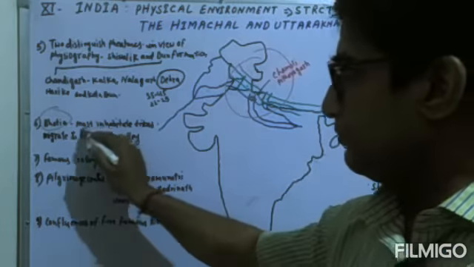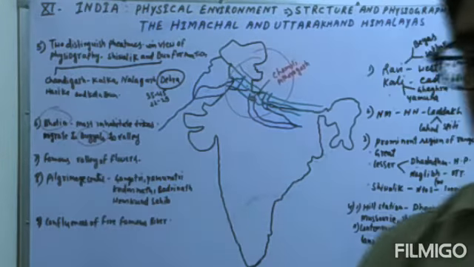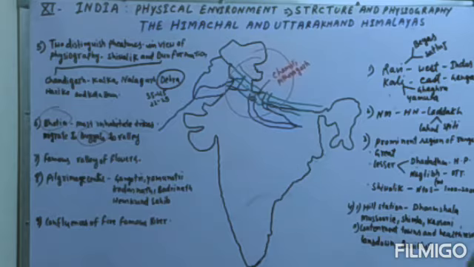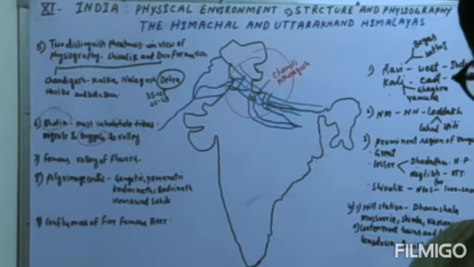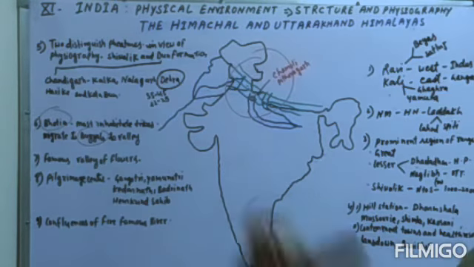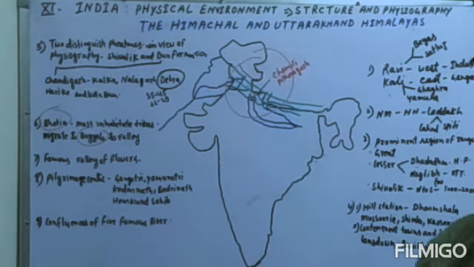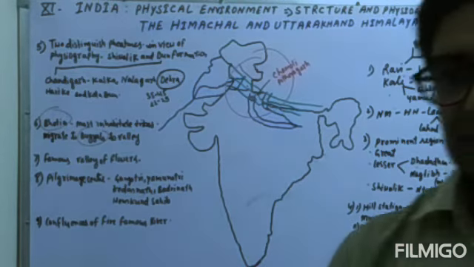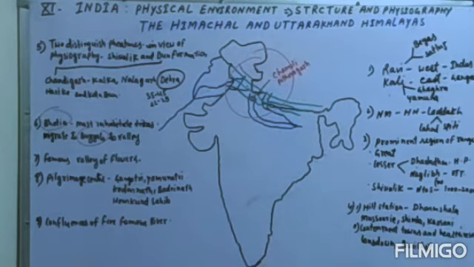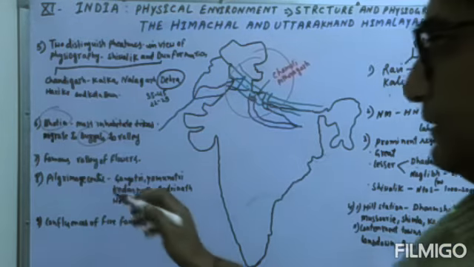Bugyals are a kind of grassland, where they migrate with their animals. They reach the summer regions in the time of cold, and in such a way they migrate from winter to summer and summer to winter. In winter they come from the high areas, and in summer they once again go to the high regions. So these are very important things.